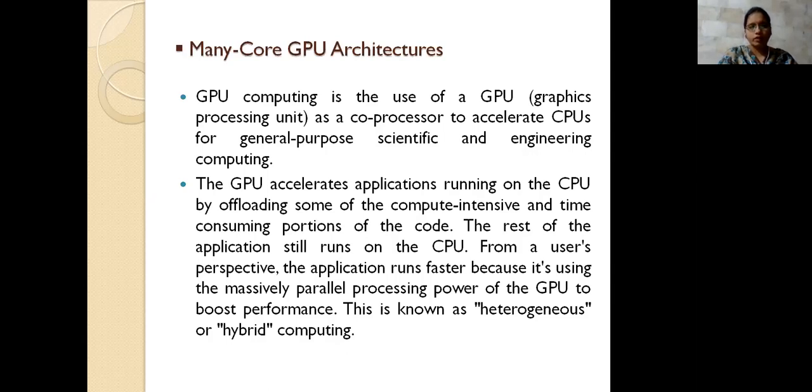If it is accelerated with the GPU, only some portions of the code, not all the code, will execute on the CPU. And whatever data is associated with that portion of the code will also be accessed by the CPU. And the remaining application will be handled by the GPU. Overall, the application will be accessed by the CPU and GPU together.